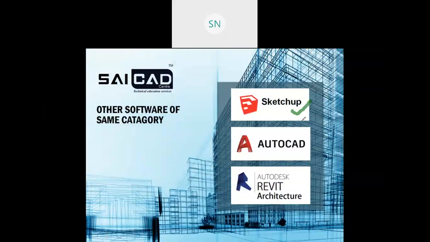This SketchUp is actually a 3D modeling software like AutoCAD, a simple 3D modeling software. But you can plug in V-Ray for this software, and you can create stunning images also, right? But the control will be a little less than this software, because this software is quite bigger than SketchUp or other software. Then we have Autodesk AutoCAD. This is a drafting software, right? For the drawing purpose we mainly use it, and also you can create your 3D model in this software.